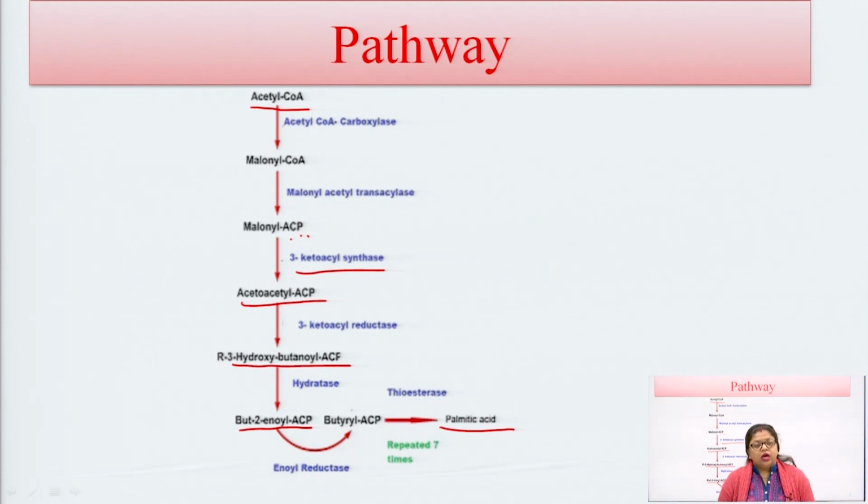This pathway of de novo synthesis of fatty acid is repeated seven times for the formation of palmitic acid.